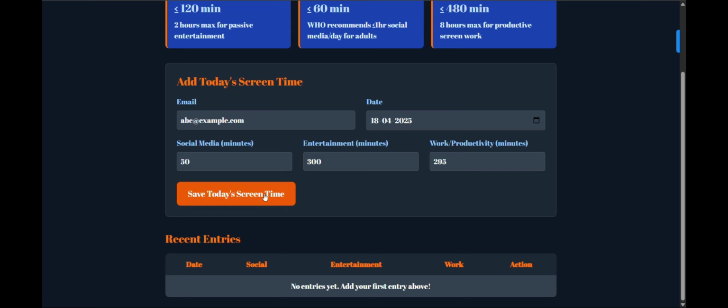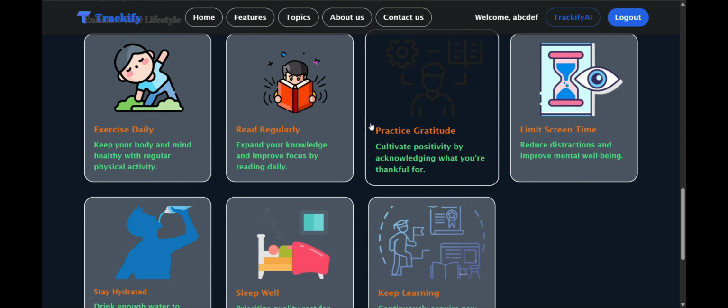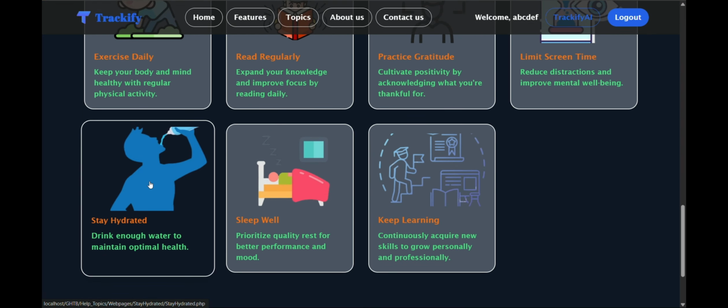After clicking on save today's screen time, it will show that social media is under the limit, entertainment is not under the limit and is shown in red color, and work is under the limit at 295 minutes. And this data is saved in my database, and after clicking on the delete action, it will be deleted. So now the next help topic is stay hydrated.